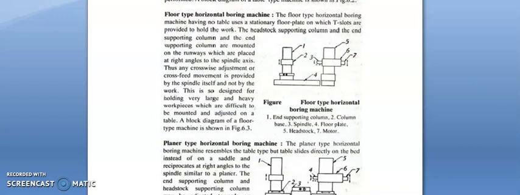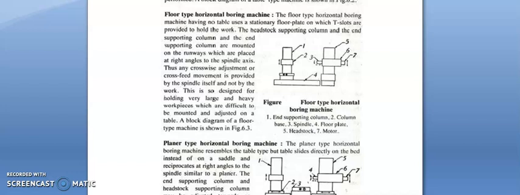Next one is floor type horizontal boring machine. The floor type horizontal boring machine, having no table, uses a stationary floor plate on which T-slots are provided to hold the workpiece. The headstock supporting column and the end supporting column are mounted on the round base, which are placed at right angles to the spindle axis.